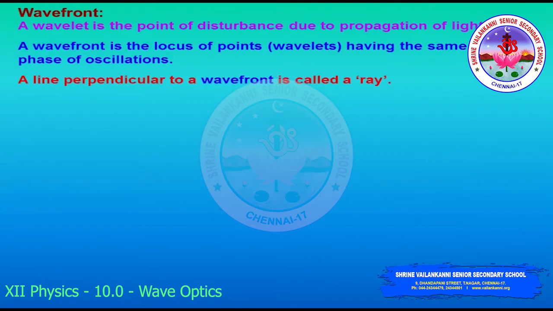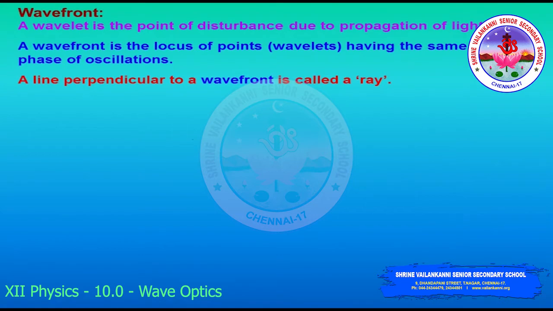Now the line which is perpendicular to the wavefront we call a ray. The wavefront is a surface of constant phase. The speed with which the wavefront moves outward from the source we call the phase speed. The ray is perpendicular to the wavefront, in the direction of propagation of the wave.